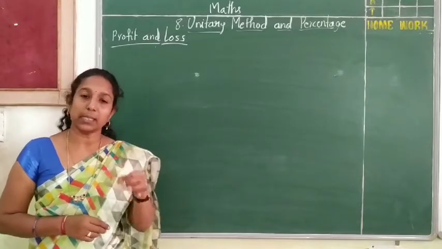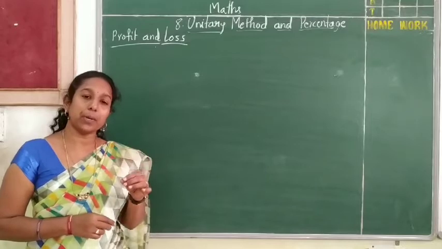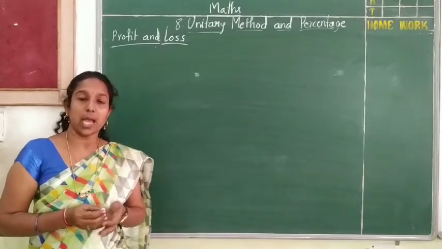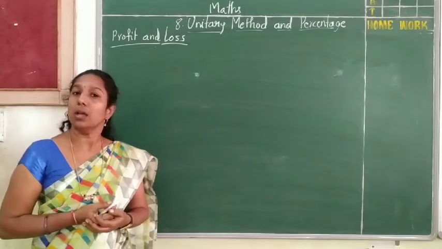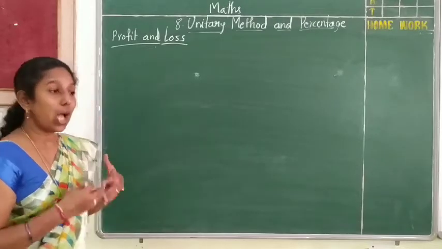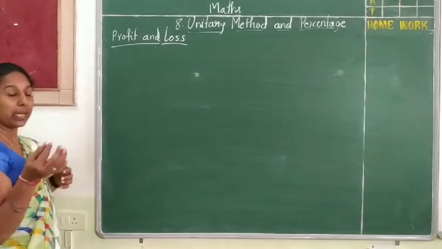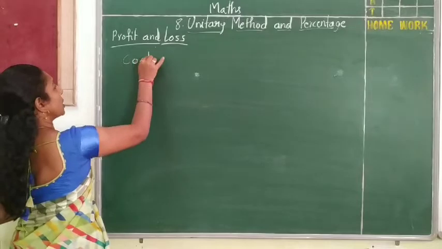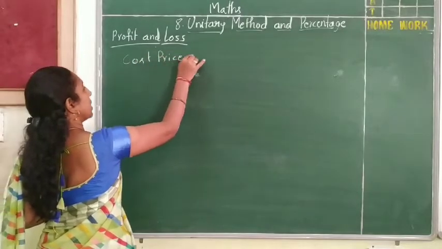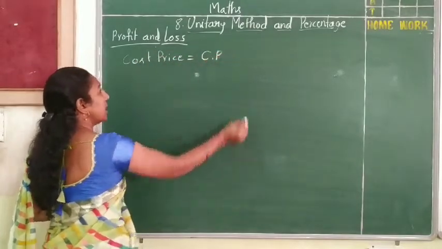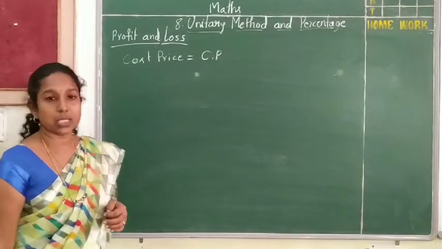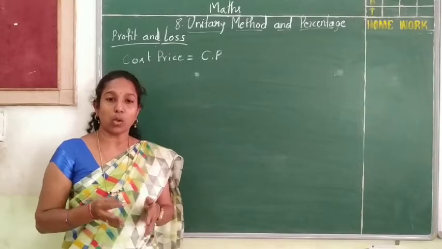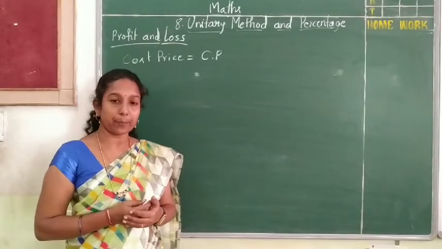For example, the shopkeeper will pay some amount to the wholesale dealers and then buy the things from the wholesaler. So the amount he paid to buy the things is called the cost price. That is called the cost price, which we will represent as CP. Cost price means the amount the shopkeeper paid to the wholesaler to buy the things.